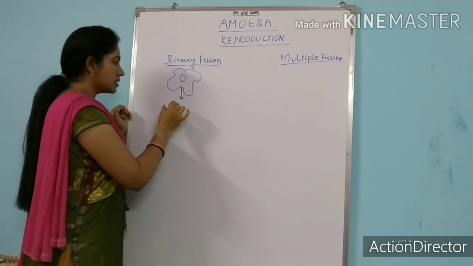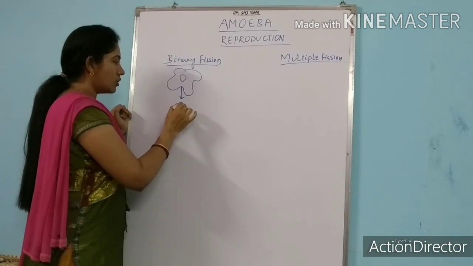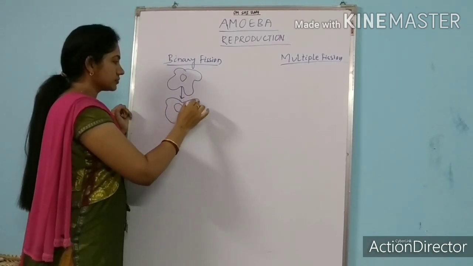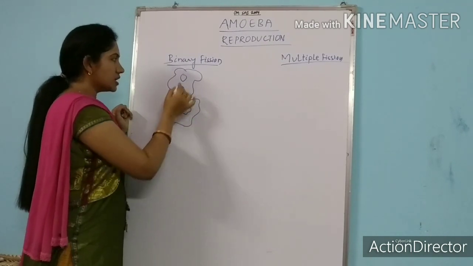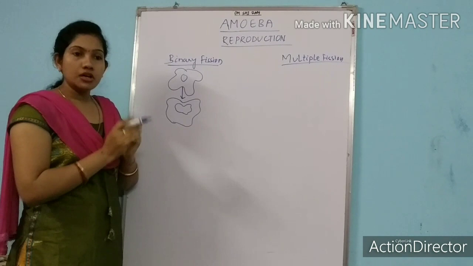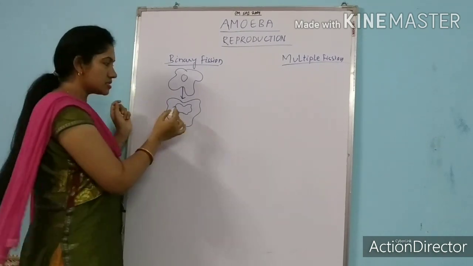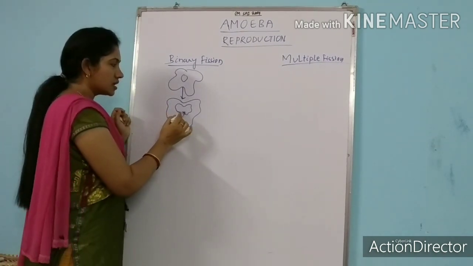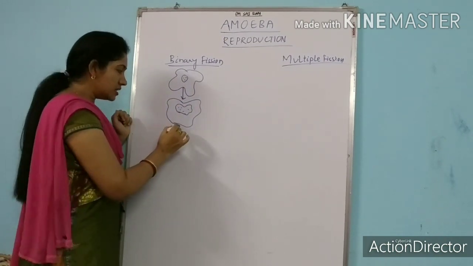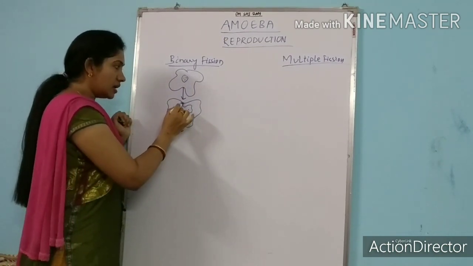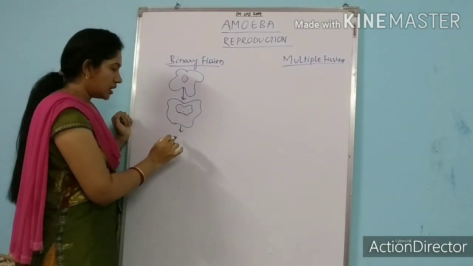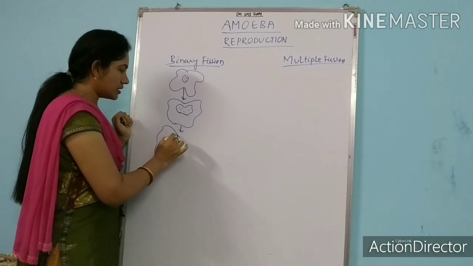At first, the nucleus of amoeba will start dividing from the middle. It will start separating. You can see here the nucleus starts separating. This is the nucleus. In the next step, the cytoplasm, or we can call it the plasma membrane, will start dividing.